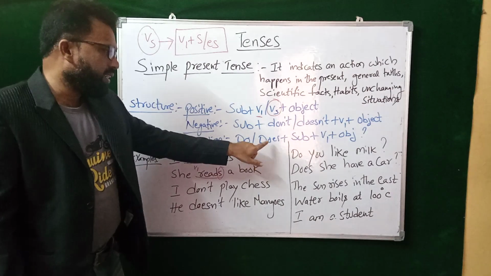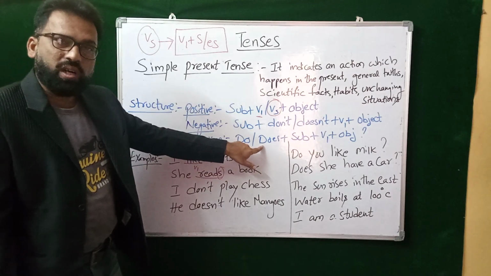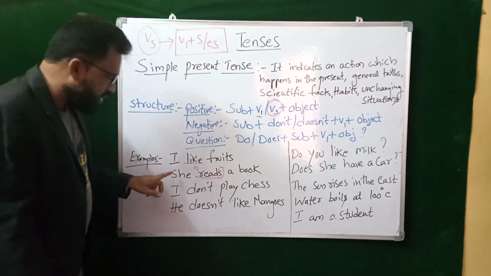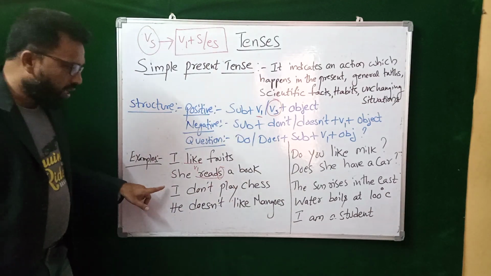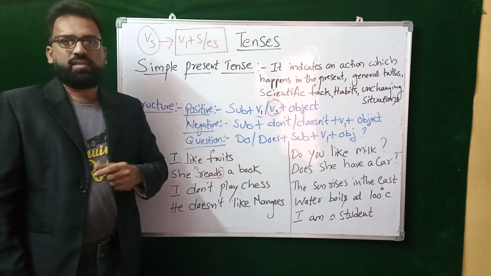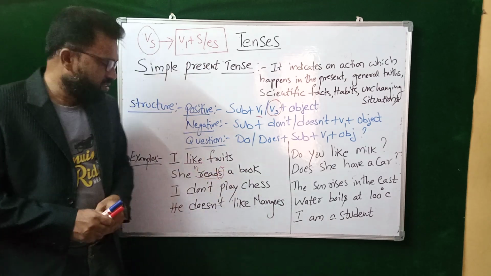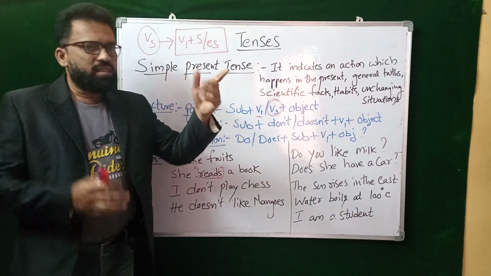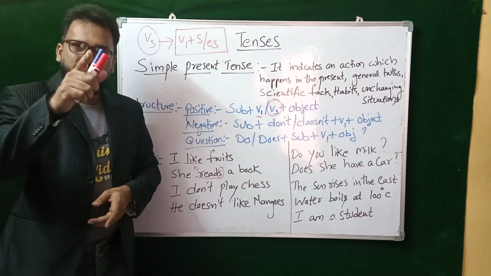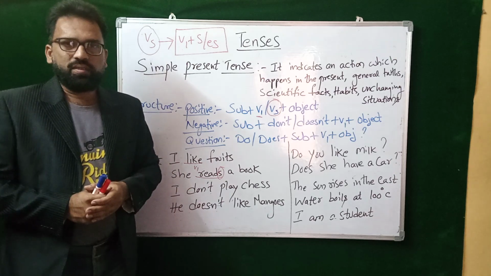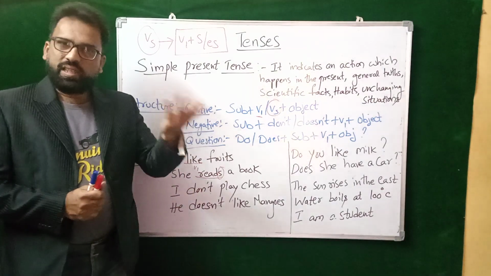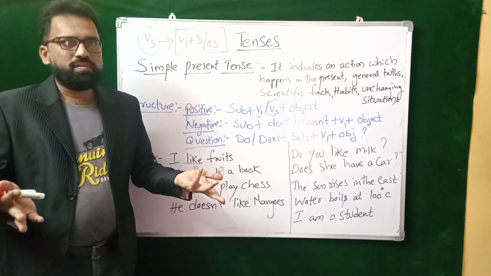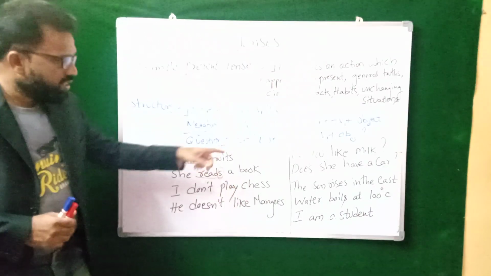Then does form. Where to use does form? How to use the function here? See here, I have given some examples. I don't play chess. He doesn't like mangoes. She doesn't like to read. Is it not? My sister doesn't like to read at all. Is it not?